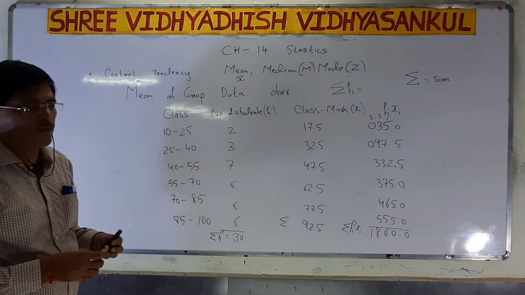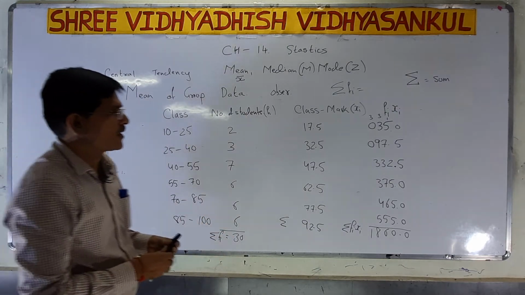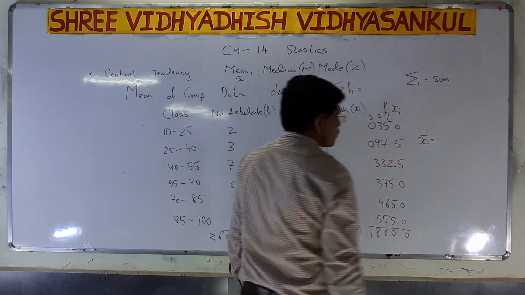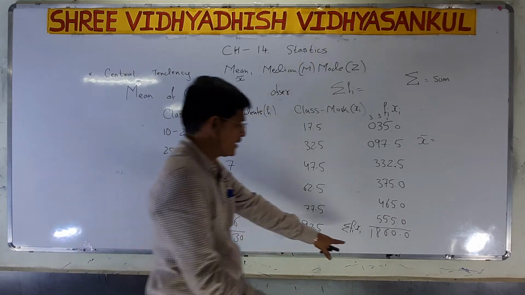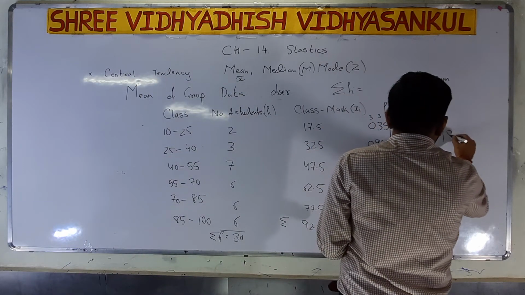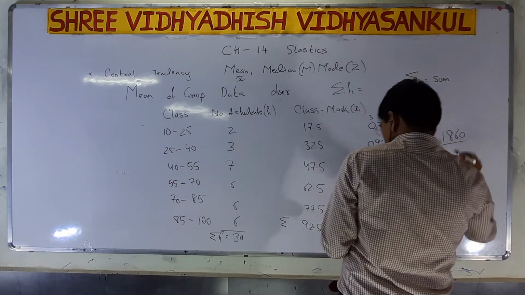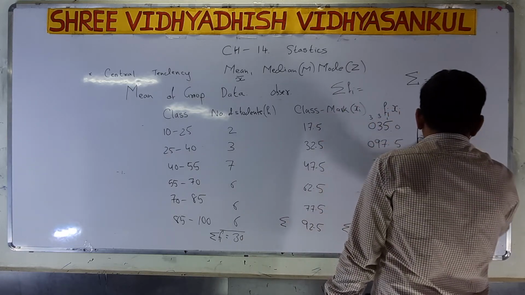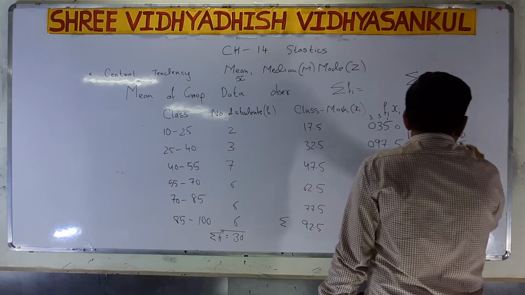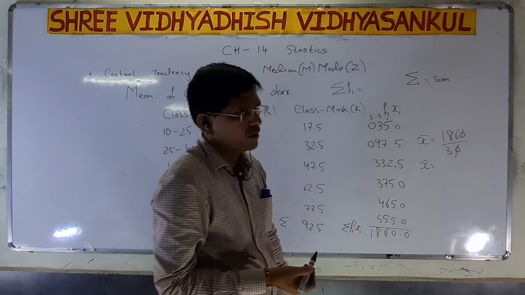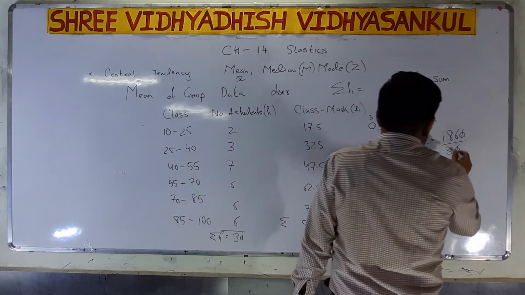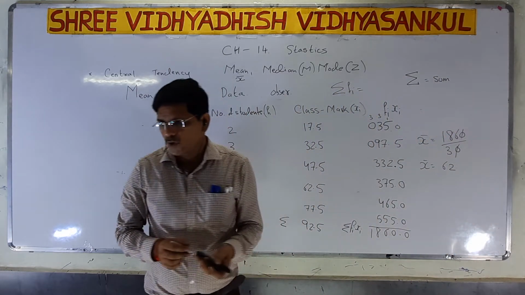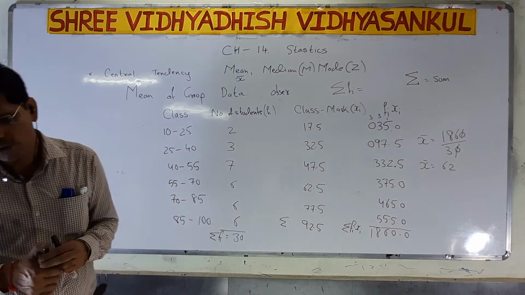Now we have to find out the answer, or we can say we have to find out the mean. That is x bar. So to find out x bar, what do I have to write? 1860 divided by 30. So x bar is equal to, we can cut the 0s. So what answer will you get? 62. So x bar is 62.